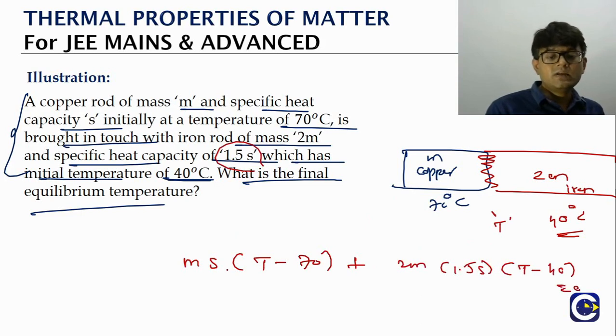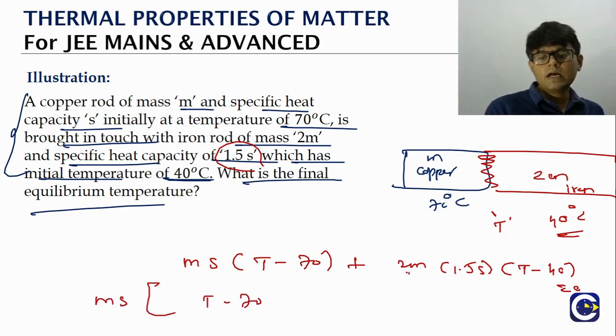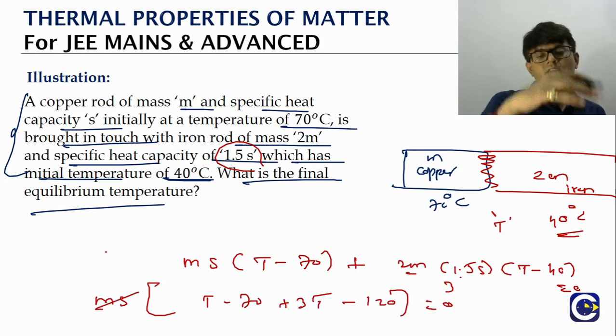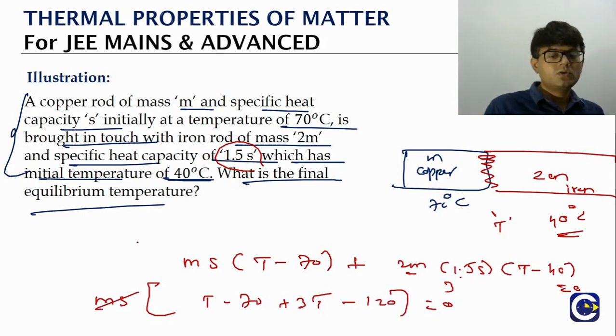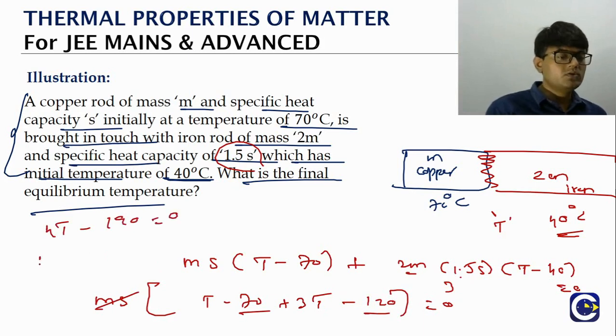Here we can see one thing: ms we can take common. This is T minus 70. Here, what do we have? 2 into 1.5 is 3. So we have 3T minus 120. So m into s we can take to the other side, which anyway becomes 0. So what do we have? 4T minus 190 is equal to 0. So T will be equal to what? 190 by 4.